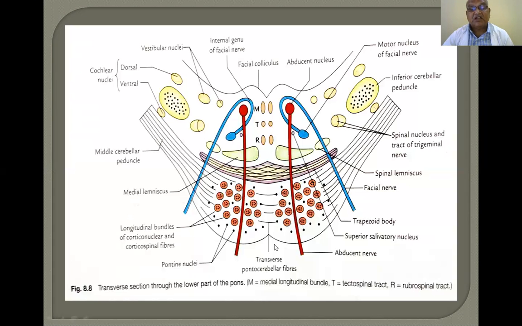Now, this is the section of the pons at the lower level. This is the pyramid, and this is the pyramid. This is the dorsal tegmental part, and this is continuous like this. This is the middle cerebellar peduncle. This is the pyramid, a raised one. I will show you where we have taken the section.